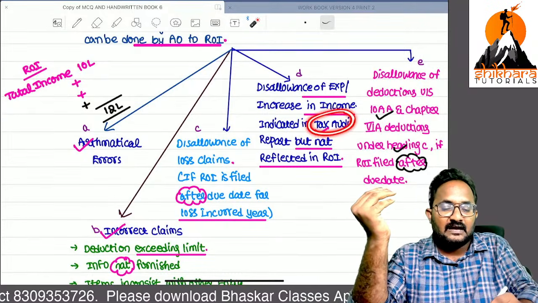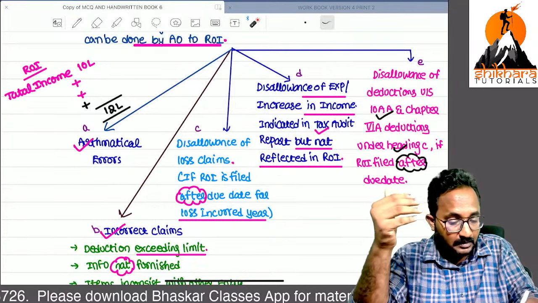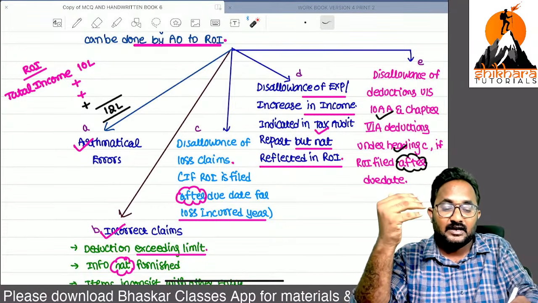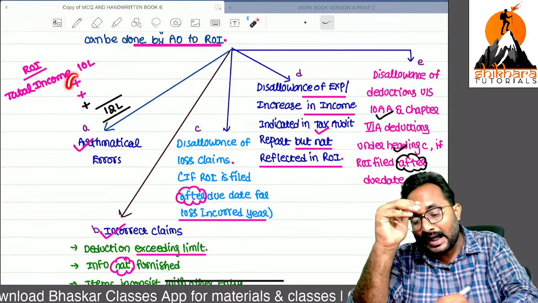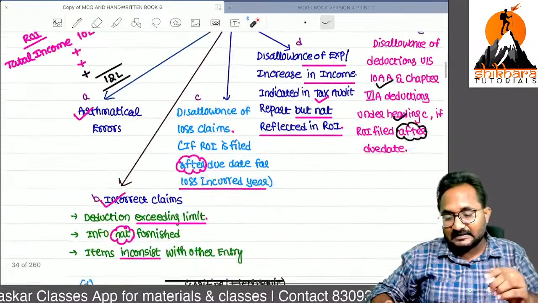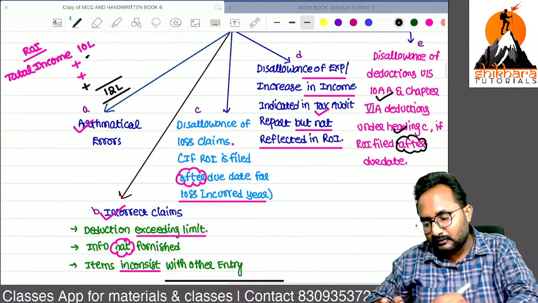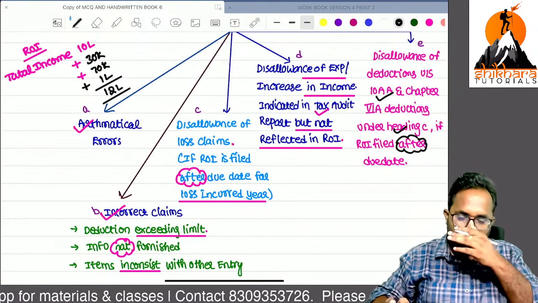The tax audit report says some disallowance of expenses and some increase of income, but you did not take that in your return of income. You filed the return after the due date, so these two deductions are not at all possible to take. But if you have taken them, I have to add them, and these are all things I can use to increase the total income. So the list of things I identified, like one is 30,000, another is 70,000, another 1 lakh, I have to add.